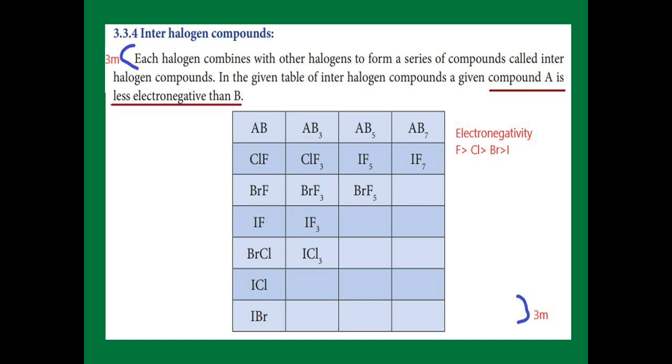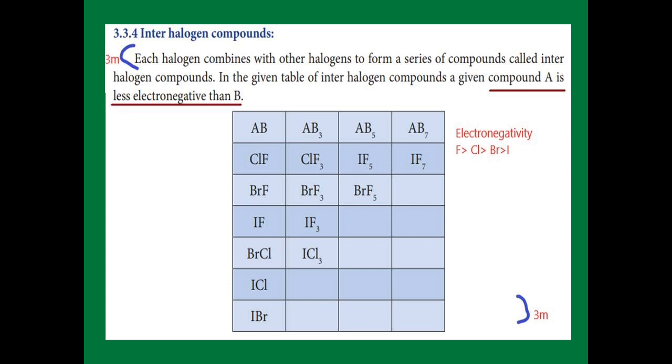So there are 4 types of interhalogen compounds: AB type, AB3 type, AB5 type, AB7 type. In that, A is the less electronegative element and B is the more electronegative element. See the AB type, chlorine and fluorine. First of all, chlorine is written. Chlorine is the less electronegative element, fluorine is the most one. So the first 3 compounds are ClF, BrF and IF, that is chlorofluoride, bromofluoride, iodofluoride.